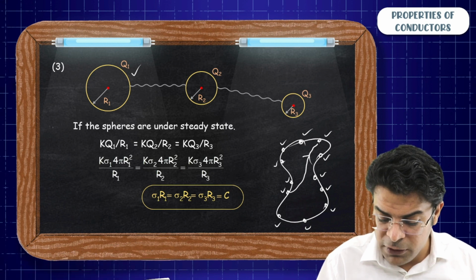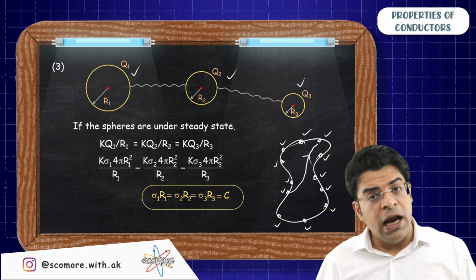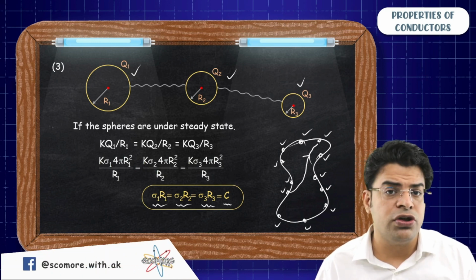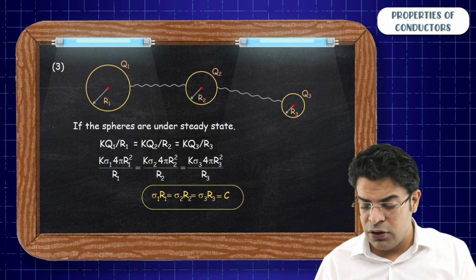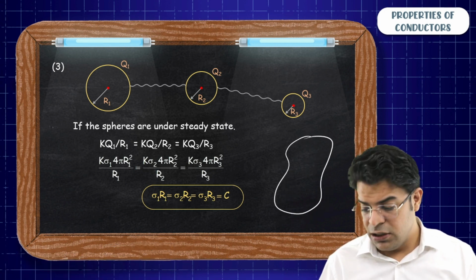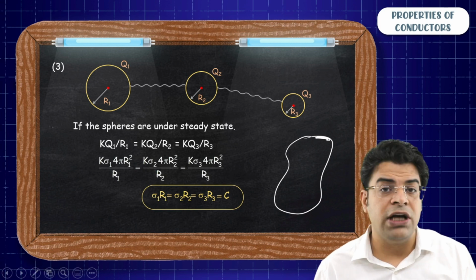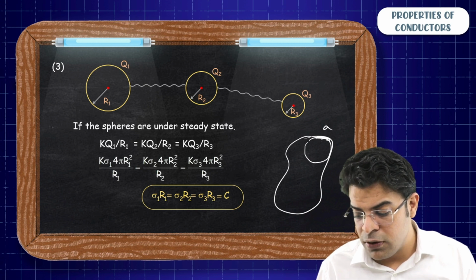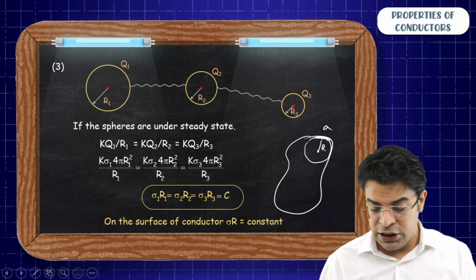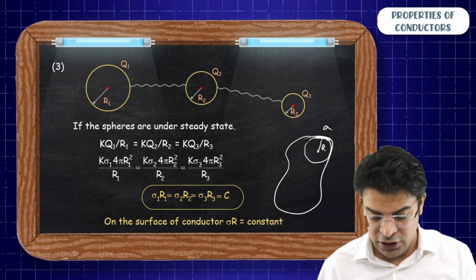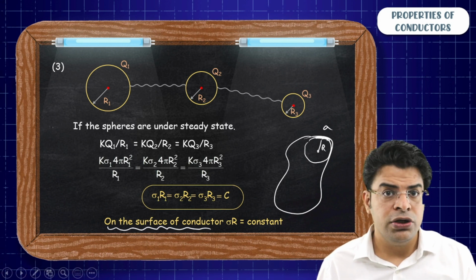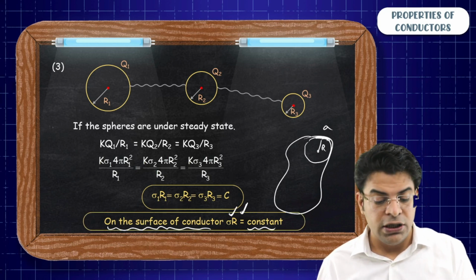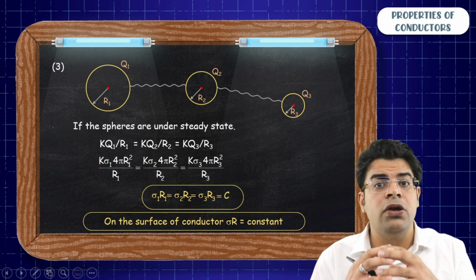Now here we have multiple shells at the same potential, and for them I said that sigma 1 r1 equals sigma 2 r2 equals sigma 3 r3 equals constant. Similarly, if we have only one conductor, I can say the local surface charge density, or the local surface charge per unit area, multiplied by the local radius of the surface of the conductor is constant for the entire surface of the conductor. So on the surface of a conductor, the local surface charge density multiplied by the local radius is constant.